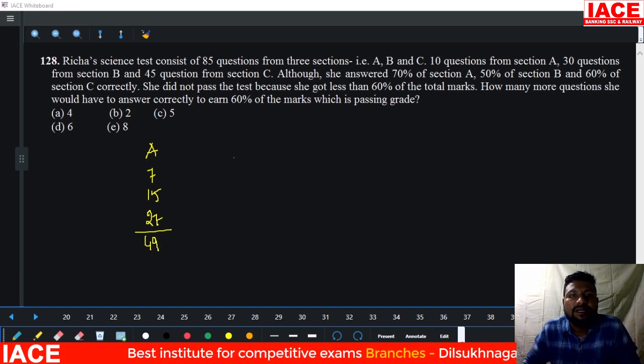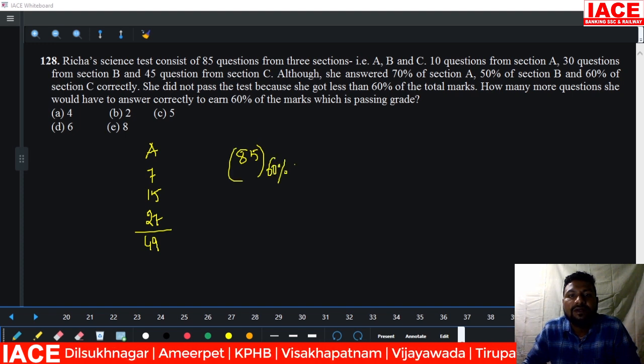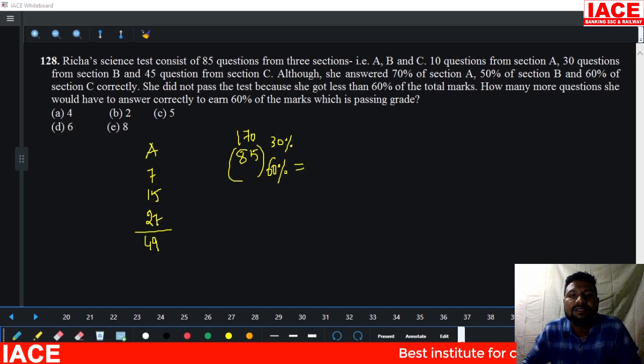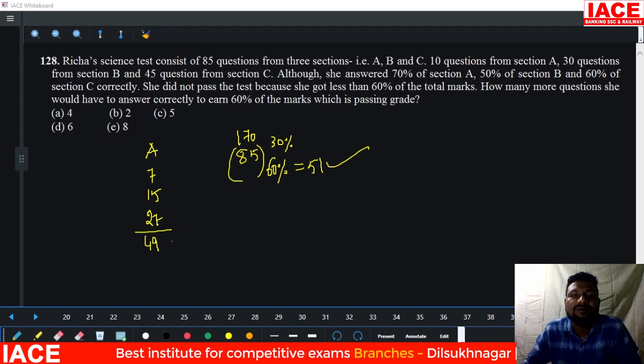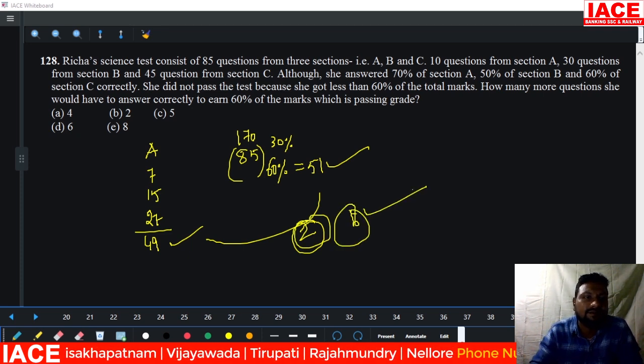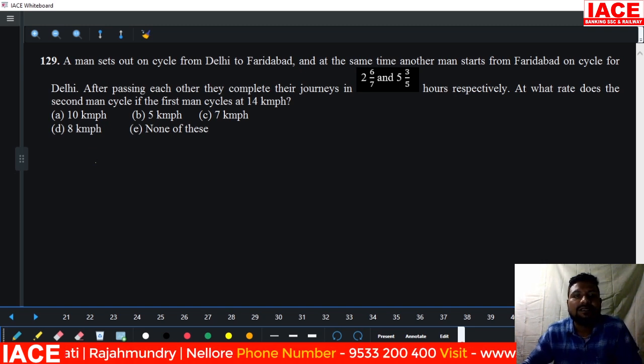But as per the question, the total is 85 questions, and to pass it is compulsory to attempt 60%. 60% of 85, you can simplify it, or directly go with 170 and 30. 60 half is 30, 85 double is 170. 17 times 3 is 51. Compulsory you have to attempt 51 questions, but you attempted 49 questions. That means how many questions less? 2 questions less. Which option is correct? Option B is correct.